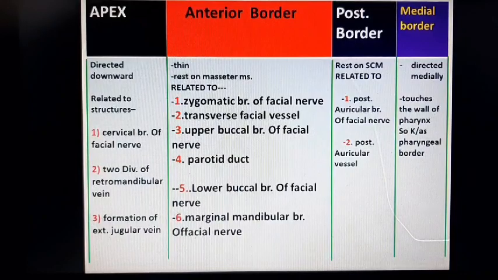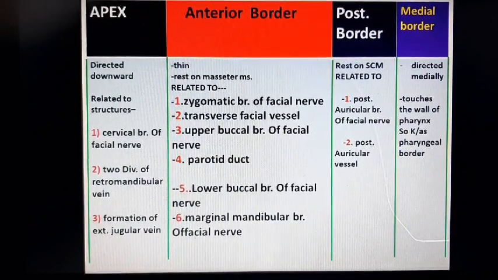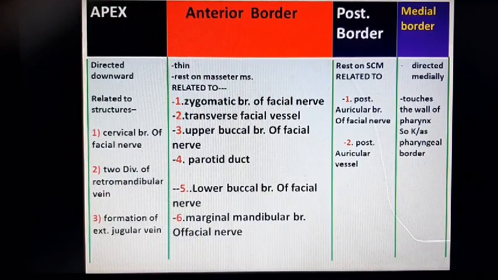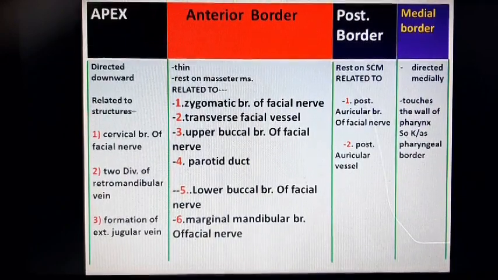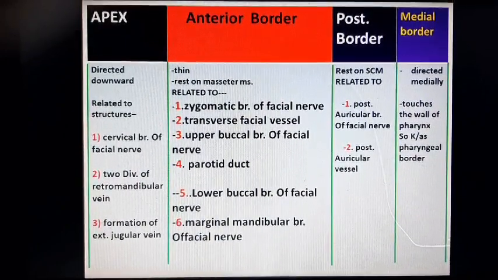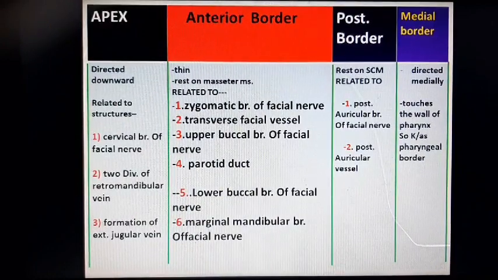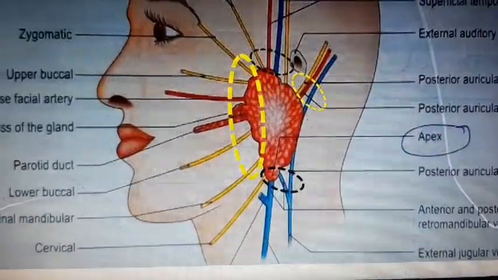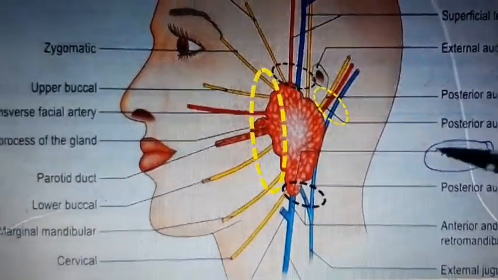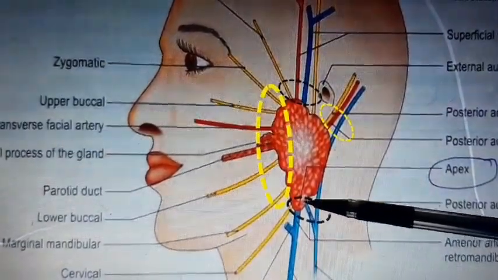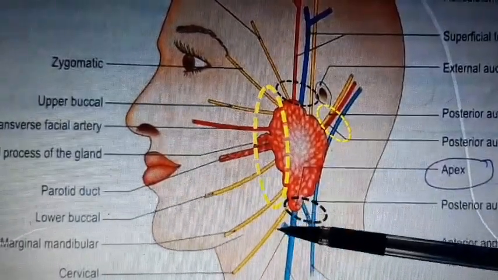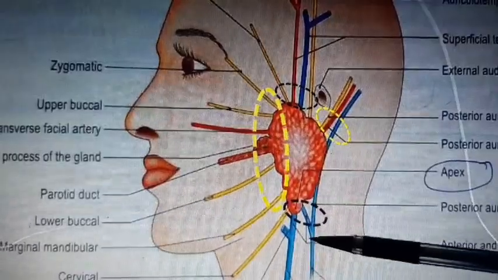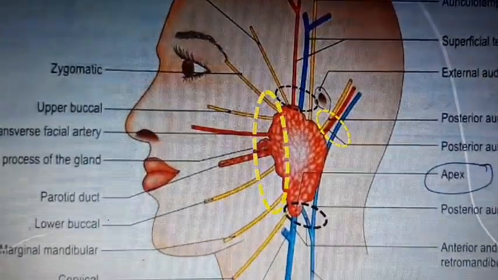Now comes to apex. The apex is directed downward and it is related to following structures: cervical branch of facial nerve, two division of retromandibular vein and formation of external jugular vein. In this atlas you can see this is the apex, and this one and this one and this one are the related structure.